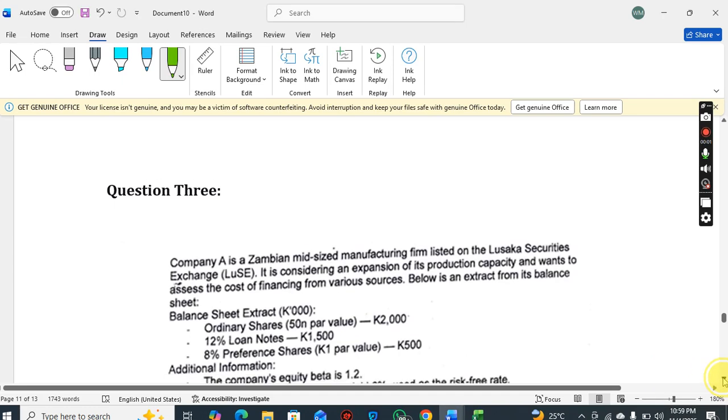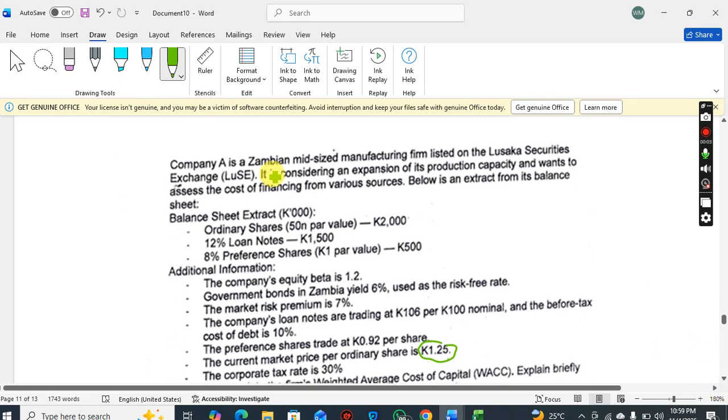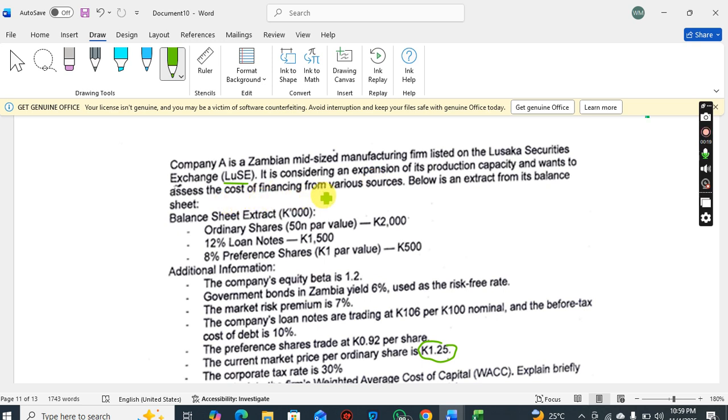So we have Company A, a Zambian mid-sized manufacturing firm listed on the Lusaka Securities Exchange, LuSE. It is considering an expansion of its production capacity and wants to address the cost of financing from various sources. Below is an extract from its balance sheet.